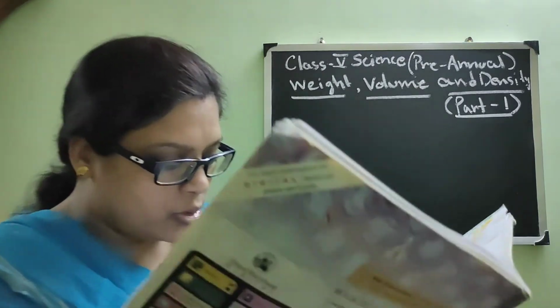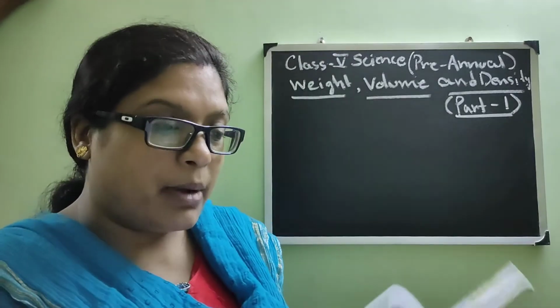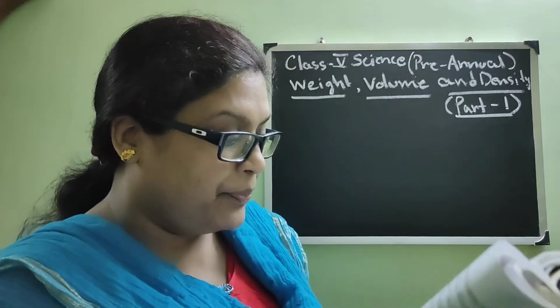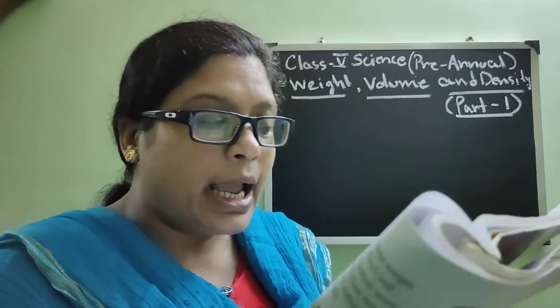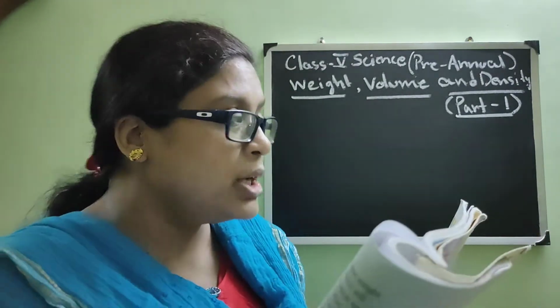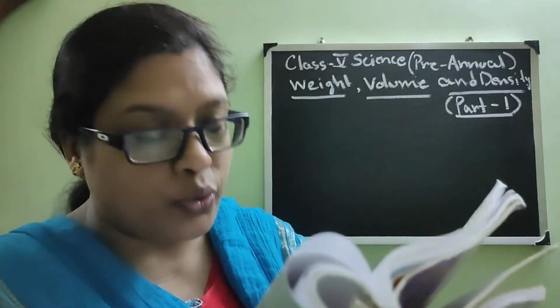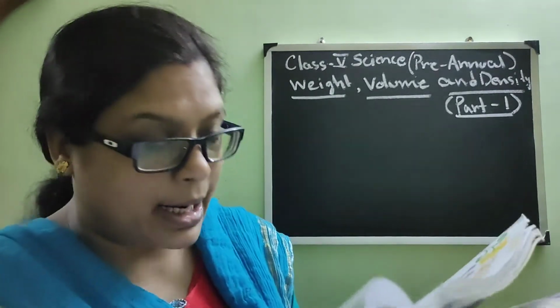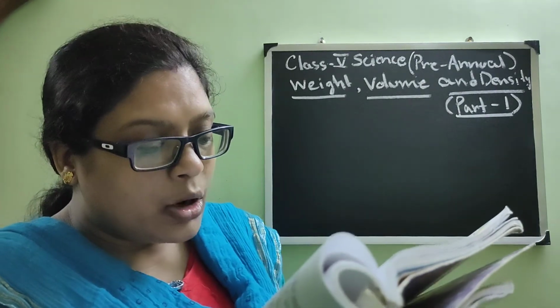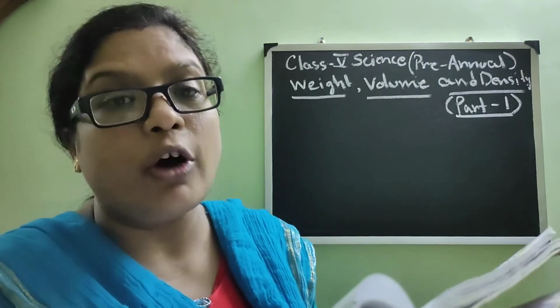So please go to your page number 92. Weight, volume and density. You can measure the amount of any material in two ways. So when you are measuring something, you can measure it in two ways. One is volume, another one is weight. When you buy milk or petrol, you measure it with volume in liters.